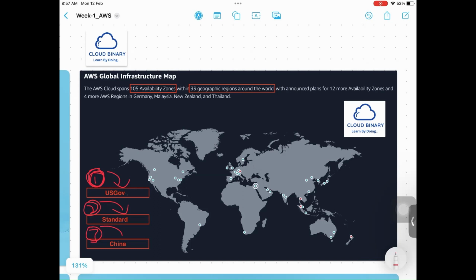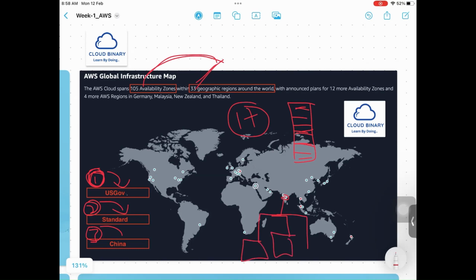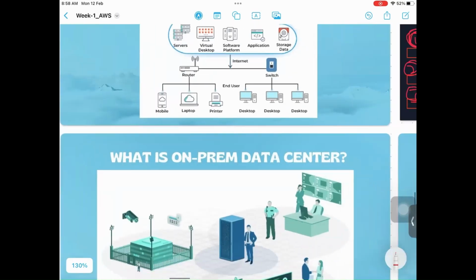And if you go and see under region selection, you see a list of regions. How many regions do you have access to by default? 17 regions. But how many regions do we have in AWS as of today? 33 regions. How many physical data centers in each region? 105 physical data centers in total. For example, in India, we have Hyderabad. Hyderabad has 3 physical data centers like this. This is a physical data center.